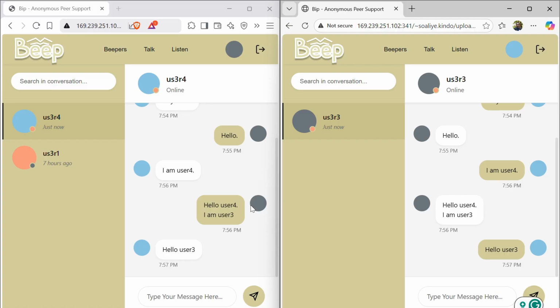So another aspect of our messages is we allow users to report the messages they receive from other users so that an administrator can act as a moderator in the conversations and for the safety of the users. So let's say this user sends, I will kill you.